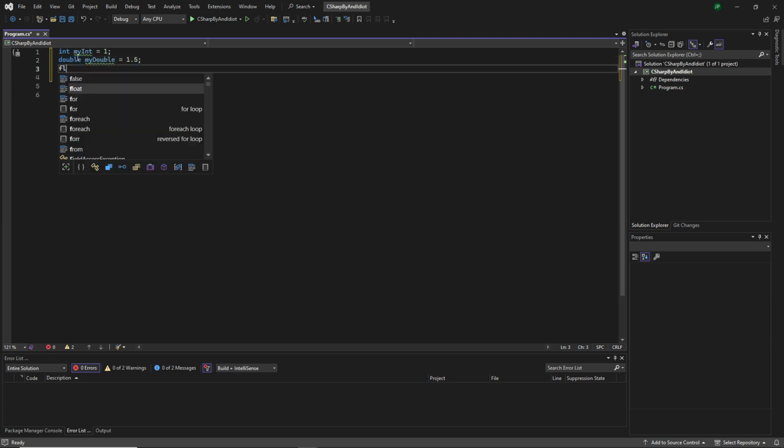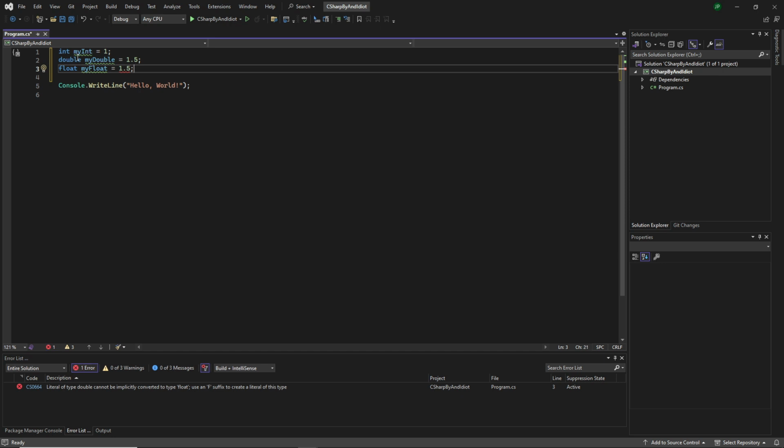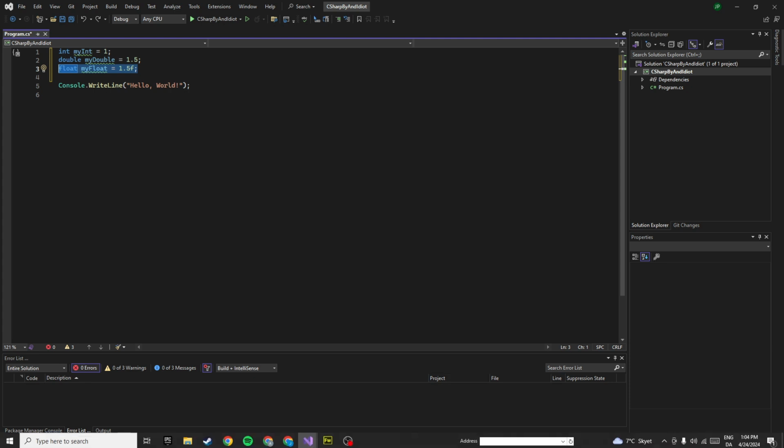We also have something called float, myFloat, and that's the same thing as a double, only it takes fewer bytes, so it can store 6 to 7 decimal digits.